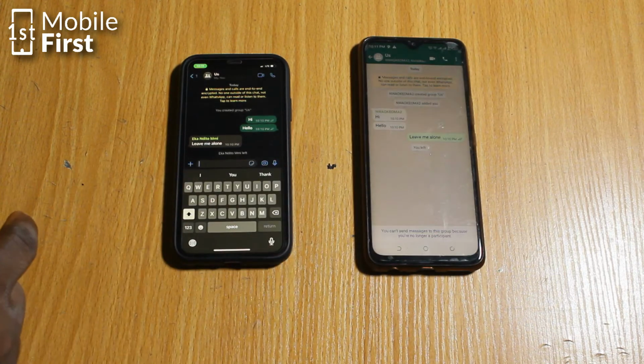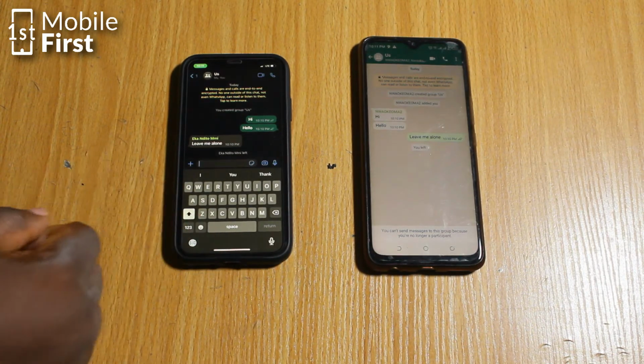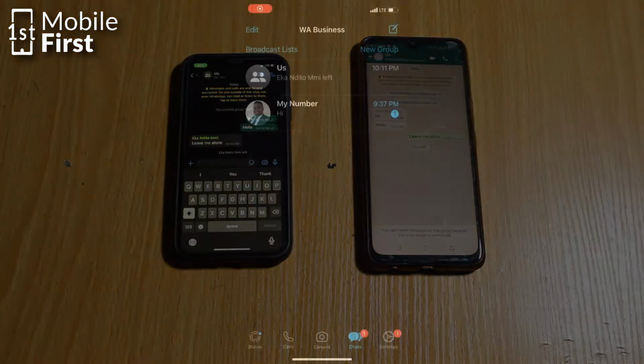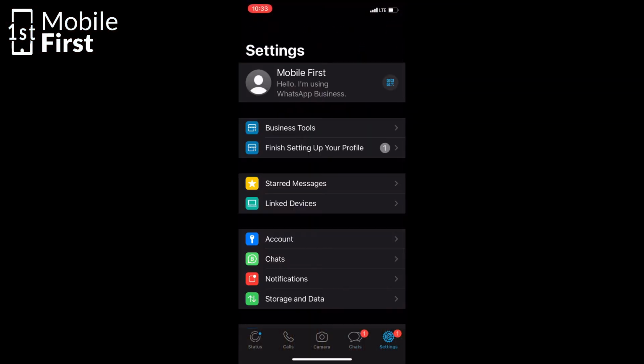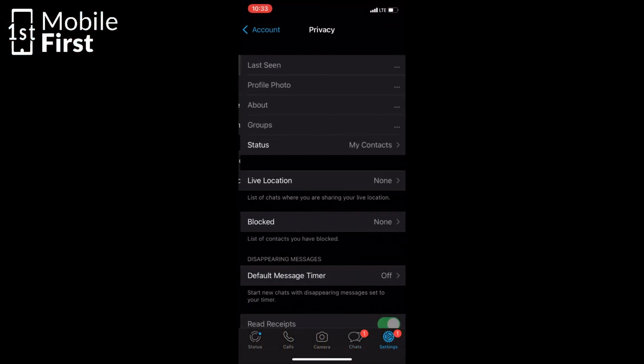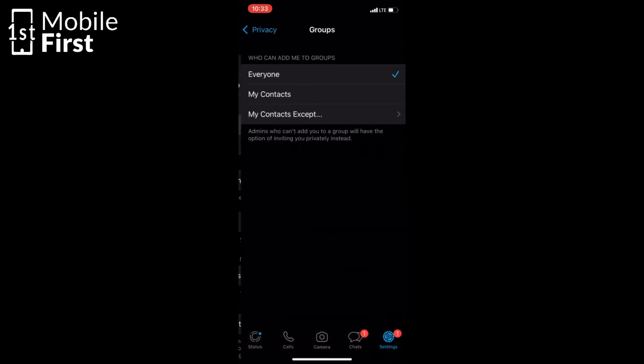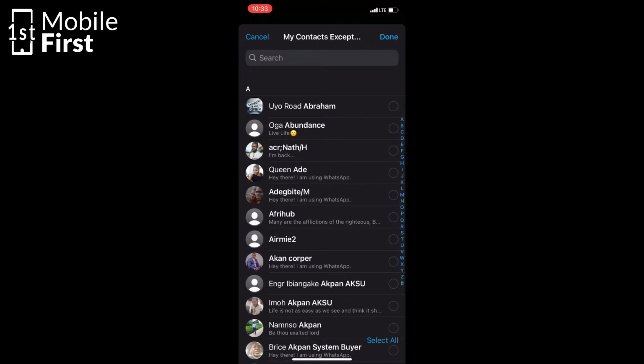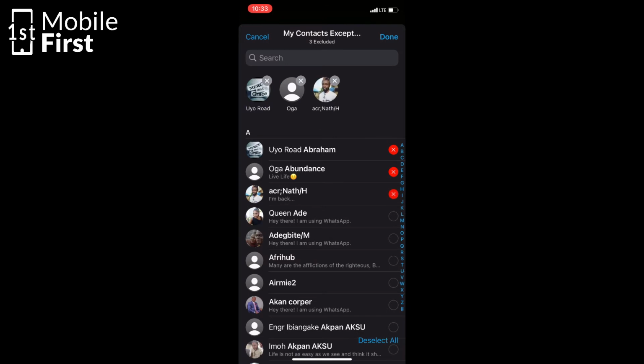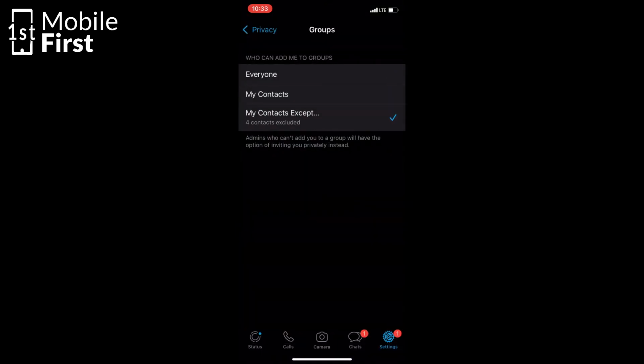So to be able to prevent people from adding you to a WhatsApp group, you can go to settings, tap on account, privacy, and groups. Once you tap on groups, you see three options: either contacts, everyone, and then contacts except. That is in a situation where you want all your contacts to be able to add you to a WhatsApp group except some specific individual. So once you've been able to do that, it will prevent the people that you have chosen as the exceptions from being able to add you to WhatsApp groups going forward.